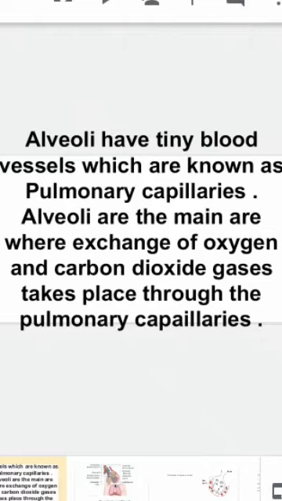So, exchange of oxygen and carbon dioxide takes place in pulmonary capillaries. This is the main place where exchange of gases takes place.